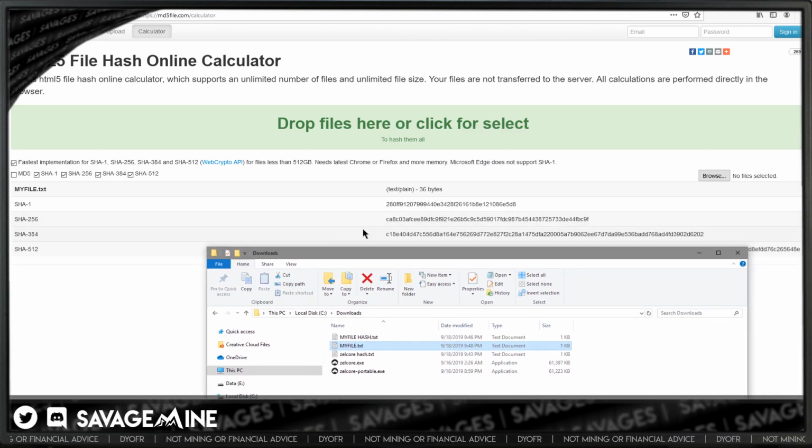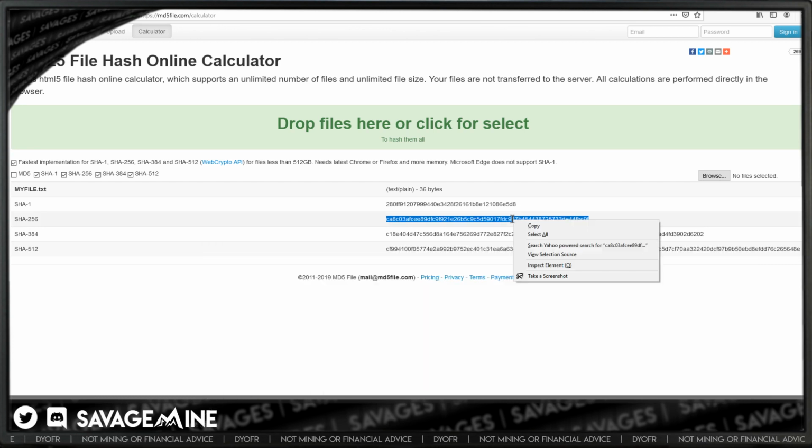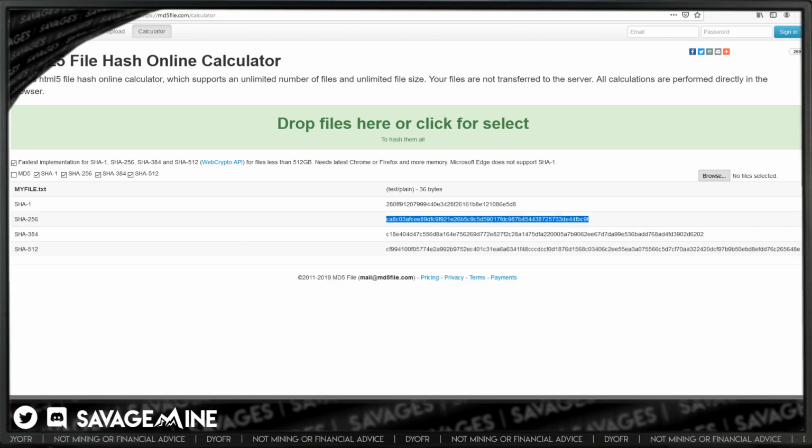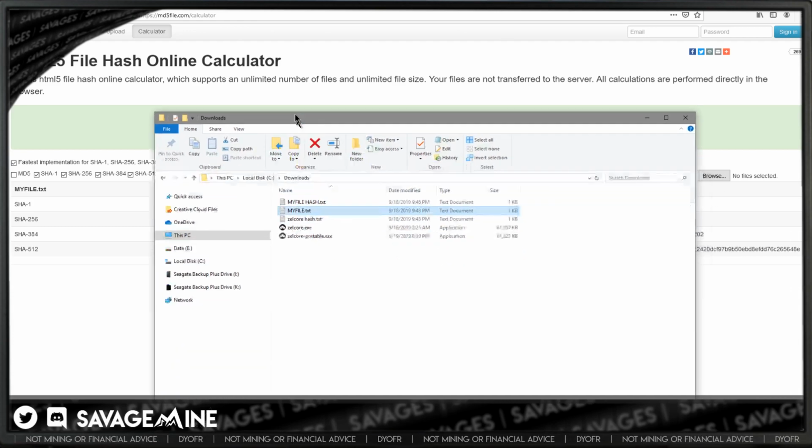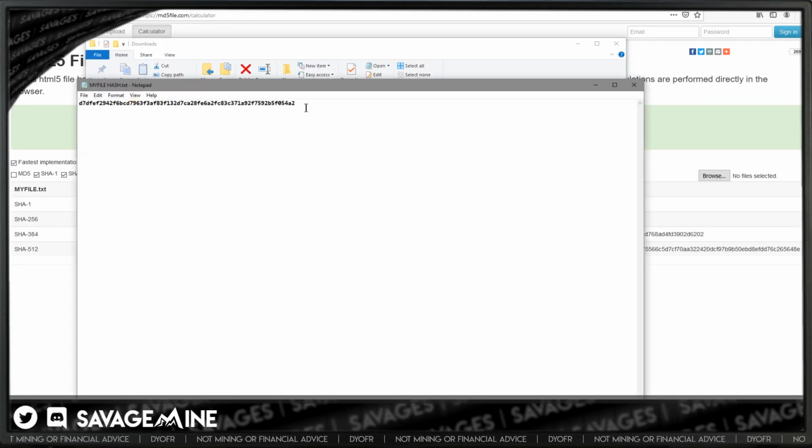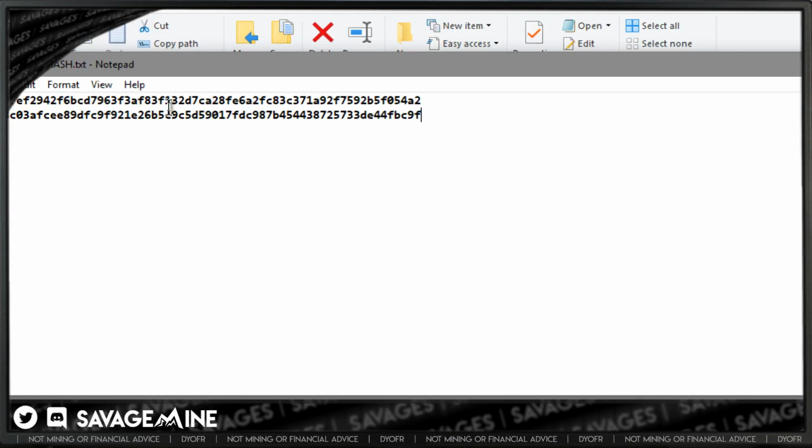All right, so now you see the hash for it, the SHA-256 hash. Now I'm going to copy that over here and compare it to the one that I copied before on the original file, and you can see that it is not the same. It's different, which means that the file isn't the same and it got modified, right? Pretty simple. So it's not the same hash.